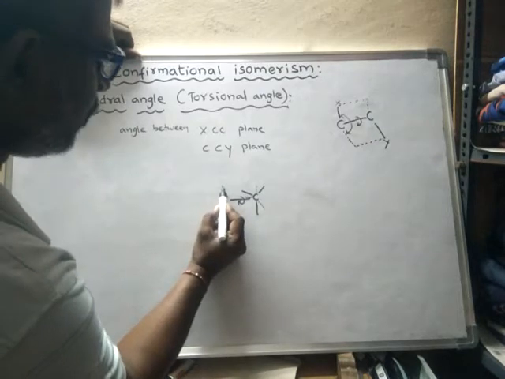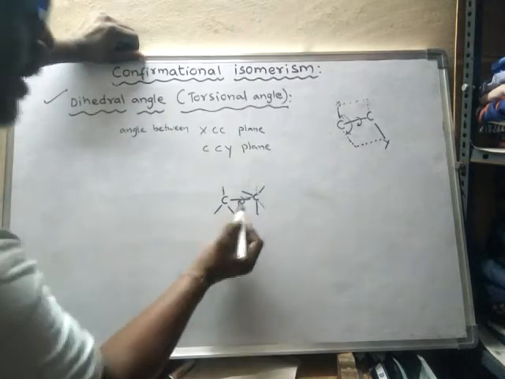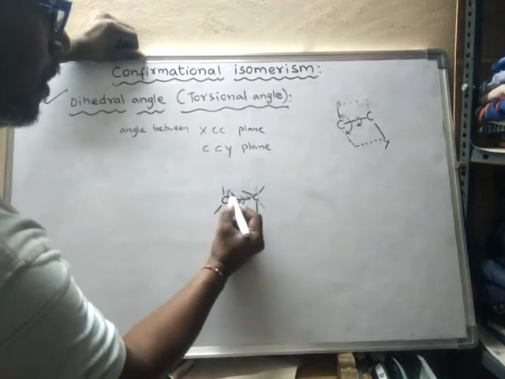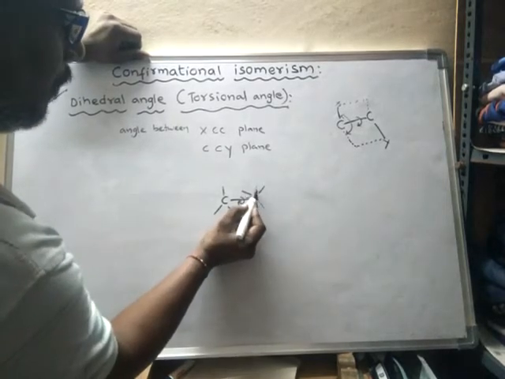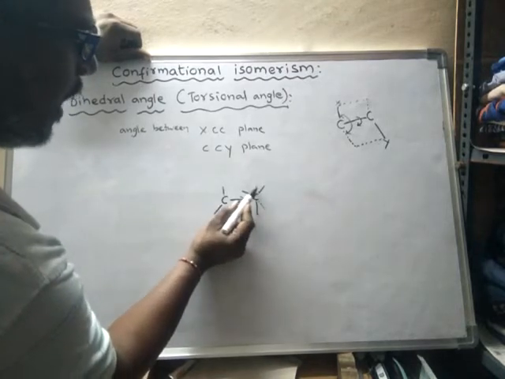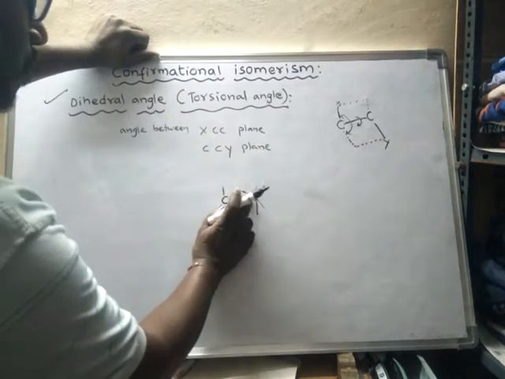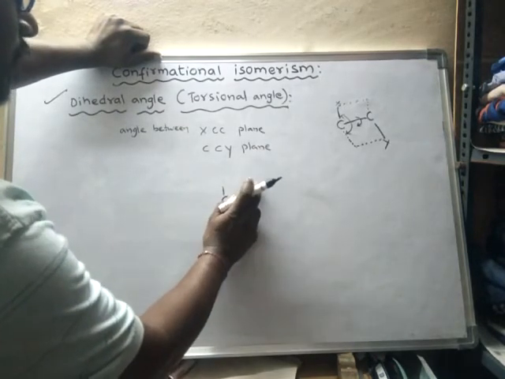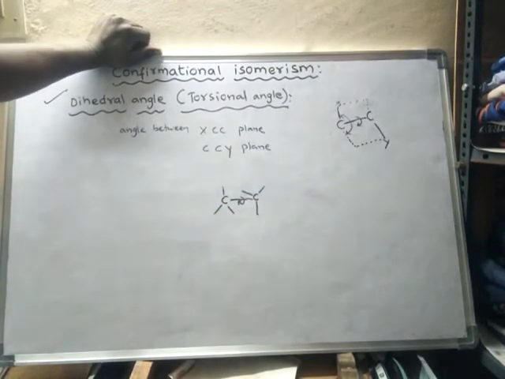Now the angle between these two bonds, what has happened? It was 0. In eclipsed form, the dihedral angle is 0. But what happened when it is rotated? This is moved a bit. So now the dihedral angle is not 0. It is changed to some value, like 1 or 2 or 3. So simply we can understand that due to the rotation of the atoms, the dihedral angle will keep on changing.